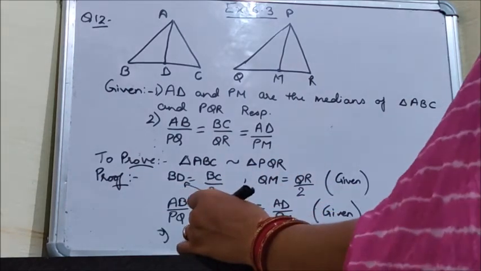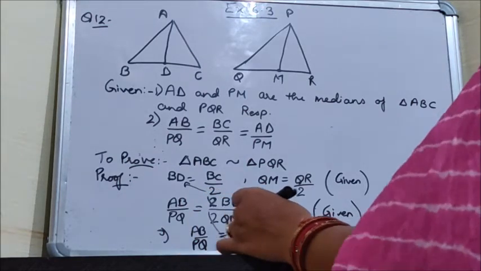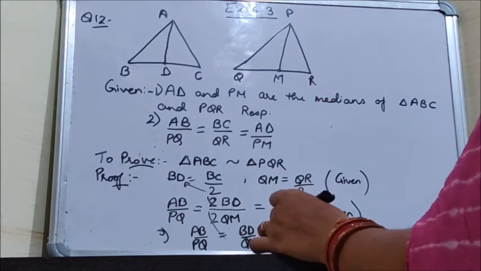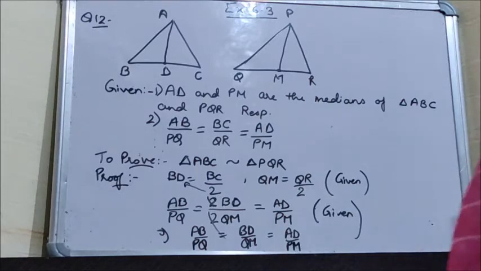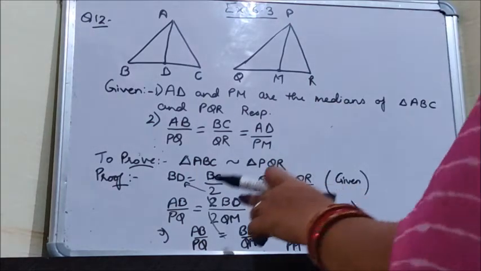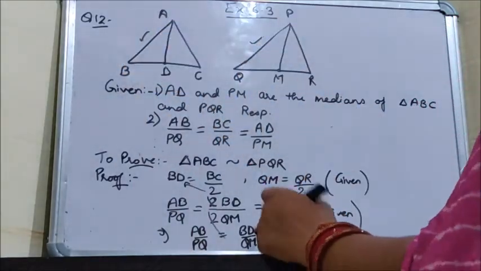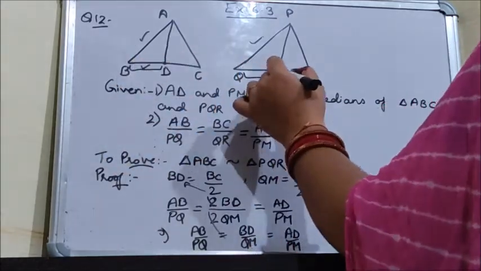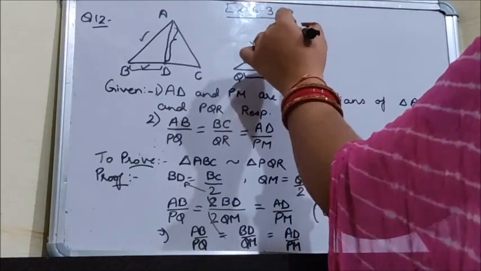So we have got that AB upon PQ is equal to BD upon QM, which is equal to AD upon PM. These three are equal.